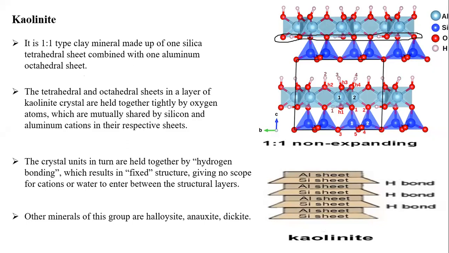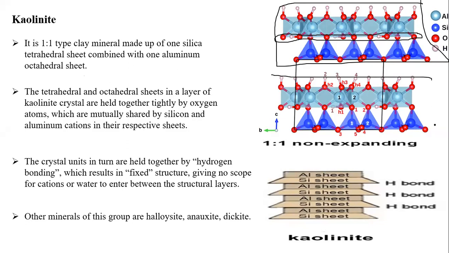So the tip oxygens are completely shared by this aluminum octahedra and silica tetrahedra. By sharing, this makes the layer lattice very stable and strong. This is one layer lattice, and this layer is again joined with a similar type of layer with one type of bond called hydrogen bonding.